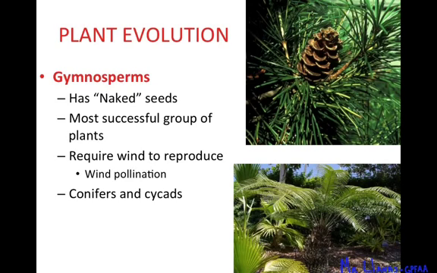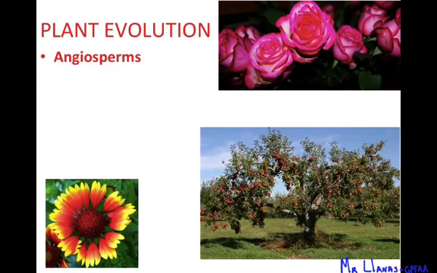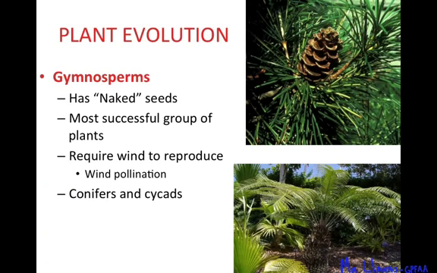These are the most successful groups of plants on the planet. Okay, they required the wind to pollinate or reproduce. Okay, because they'll just drop their seeds and hopefully the wind takes them where they need to be. Some examples of that are conifers and cycads.